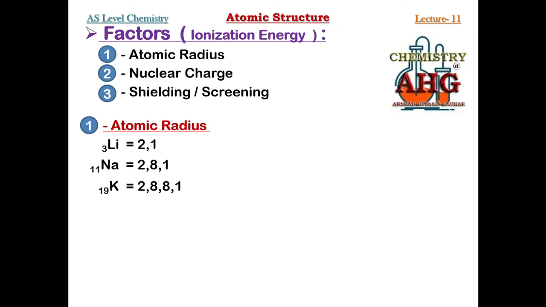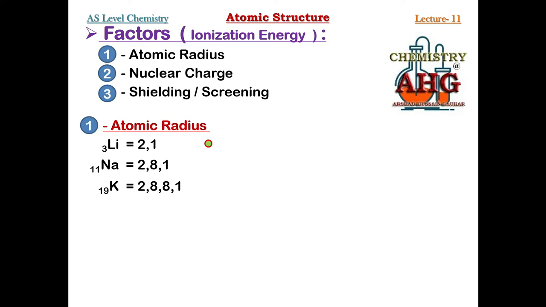Now if you look at the number of shells of each element, it is quite obvious and you can easily guess which element is smallest in radius and which element is largest in radius. Since lithium has two shells, it is the smallest in size, the smallest in radius.